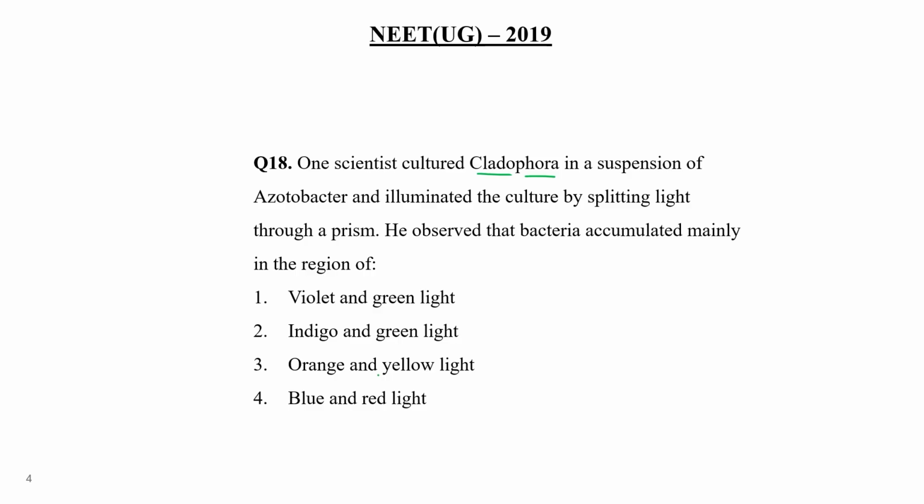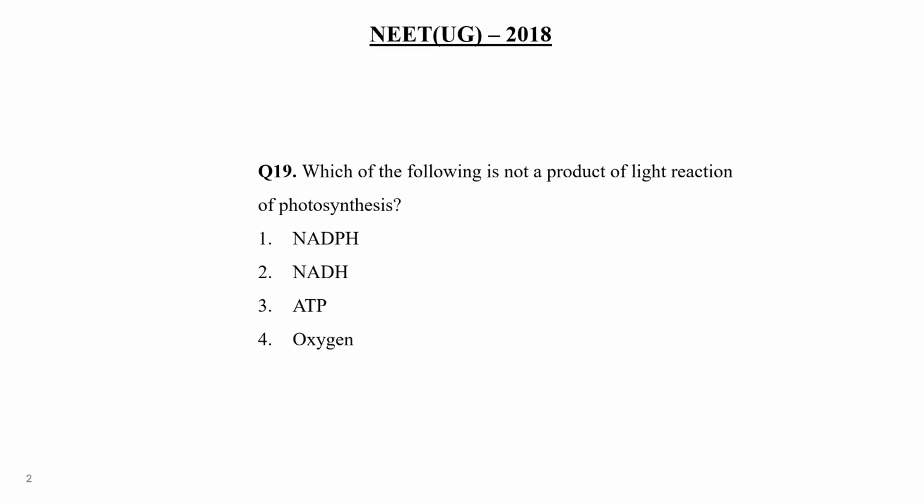He generated an action spectrum on the basis of his observation. He observed that bacteria accumulate mainly in the region of blue and red light. Blue and red light, right? So choice number 4 would be the correct answer of this question. Now, next question, question number 19.